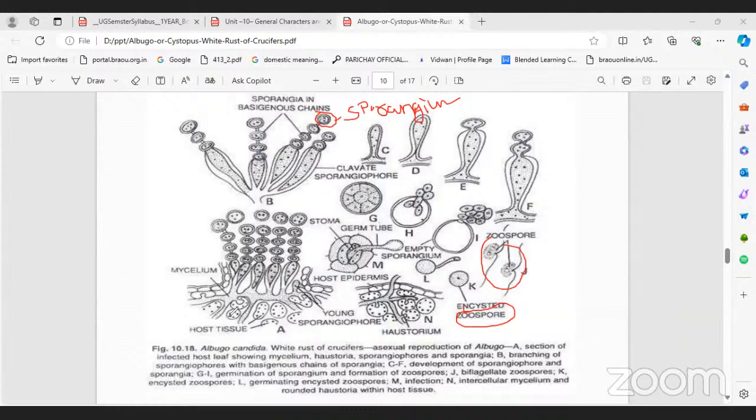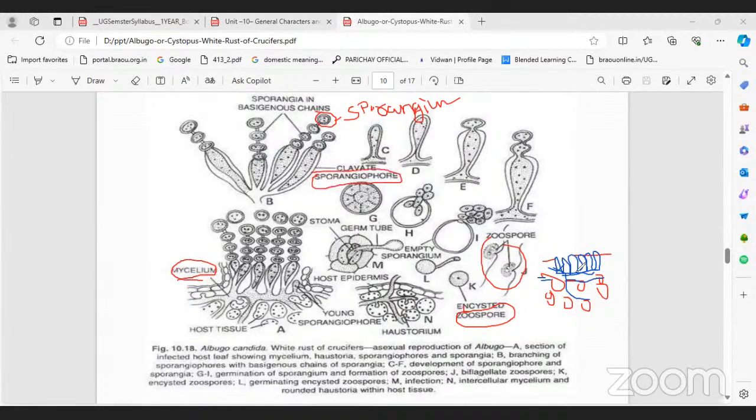First of all, this is the mycelium. The mycelium is present inside the host leaf. For example, if the leaf internal structure has mesophyll cells like this, these are mesophyll cells. Inside the mesophyll cells, let's change the color, blue color, mycelium is present like this. This is all mycelium. From the mycelium, sporangiophores develop like this. This palisade cylindrical structure is called the sporangiophore.